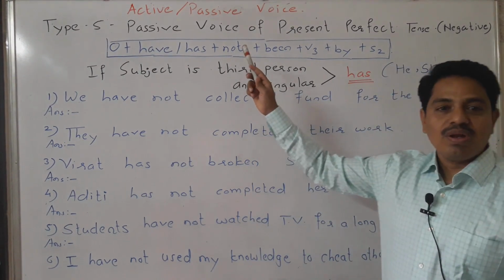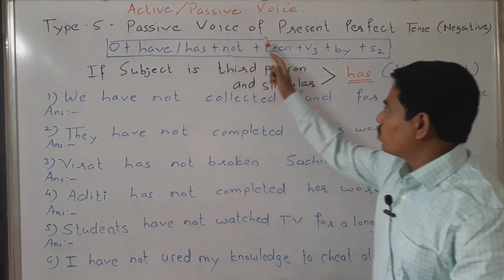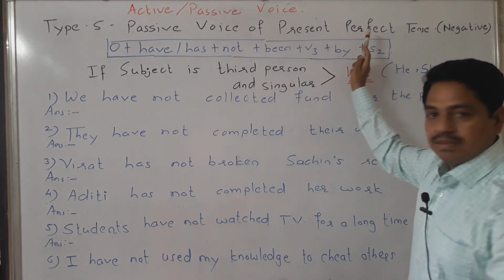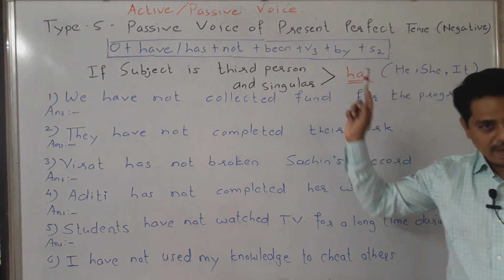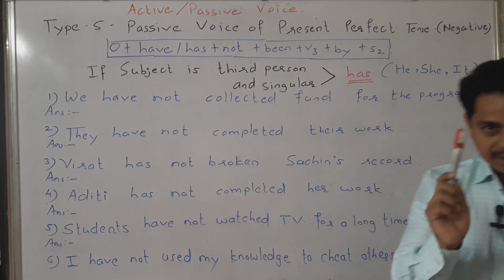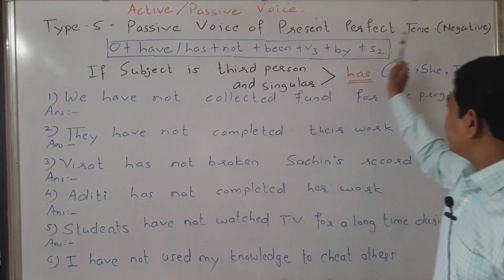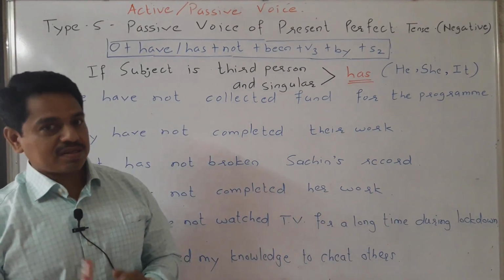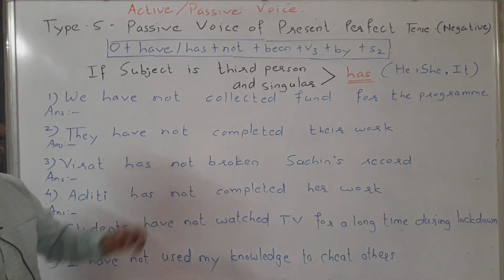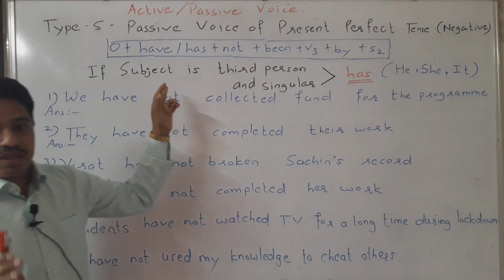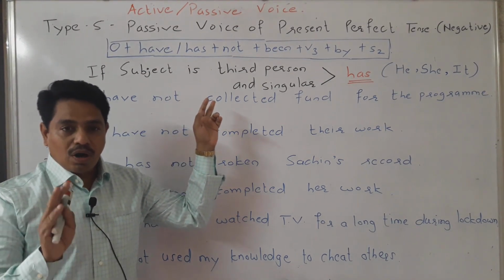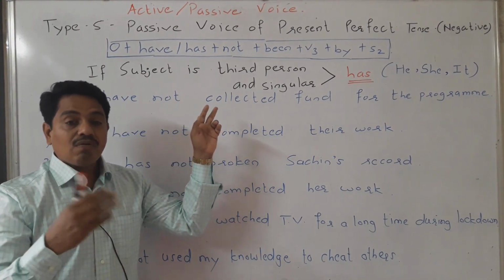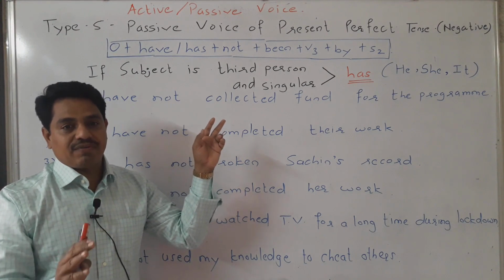Today we are going to learn the passive voice of present perfect tense, where the construction is negative. When we make the passive voice of present perfect tense, what is the construction of that one?